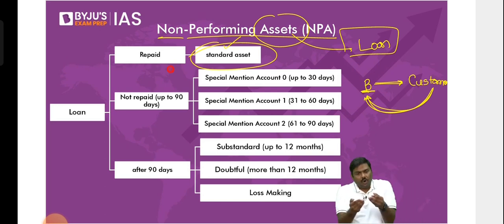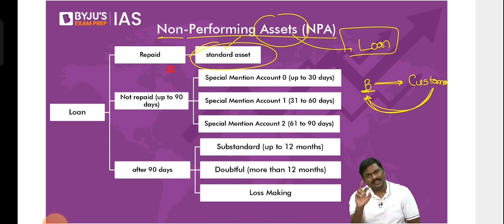What do you mean by standard asset? The loans are being repaid by the customers or borrowers. But there could be another situation. What is the other situation?